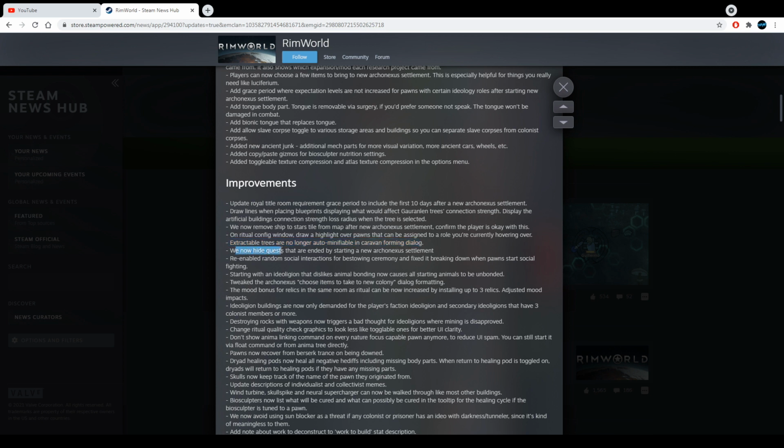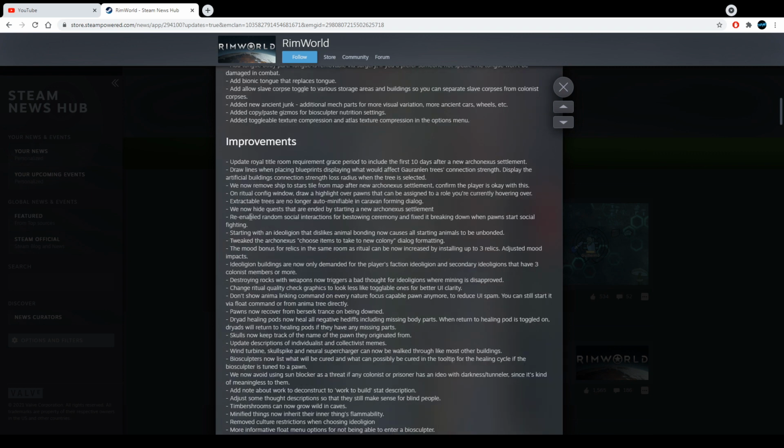We now hide quests that are ended by starting a new Arconexus settlement. All right, why not? That's a good thing, I guess. Re-enable random social interaction for bestowing ceremony and fixed it breaking down when pawns start social fighting. Okay, not sure what it means. But I guess it's good. I really don't know what that means.